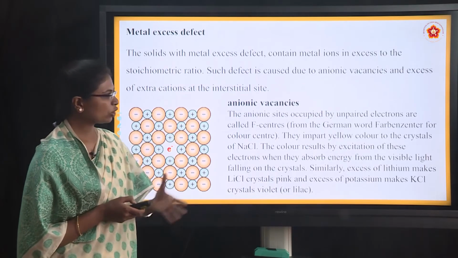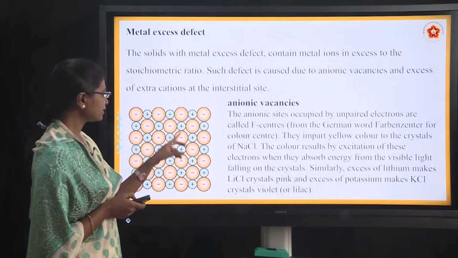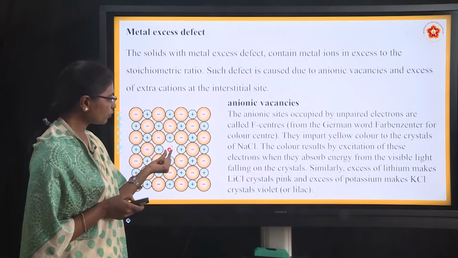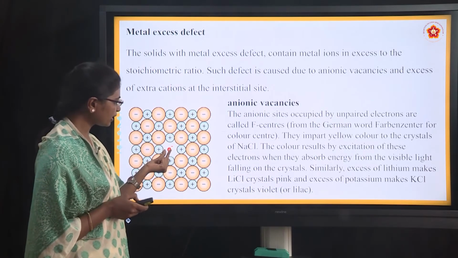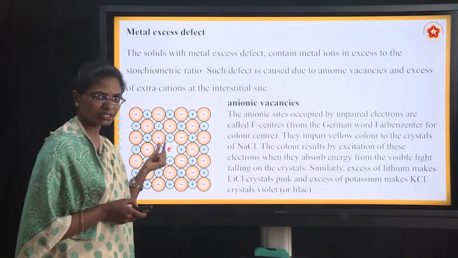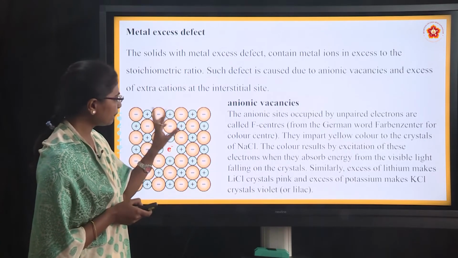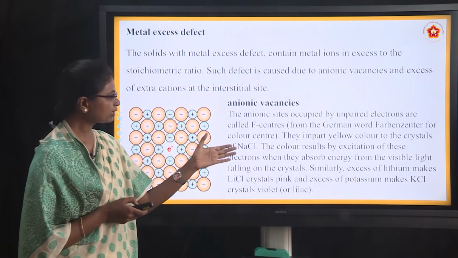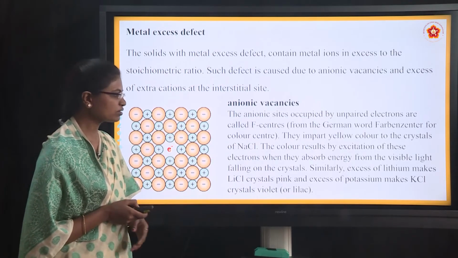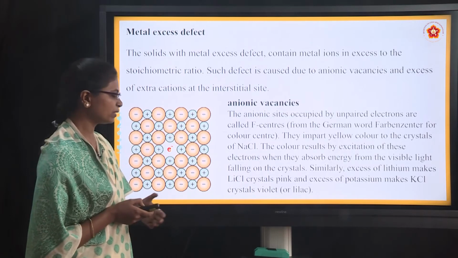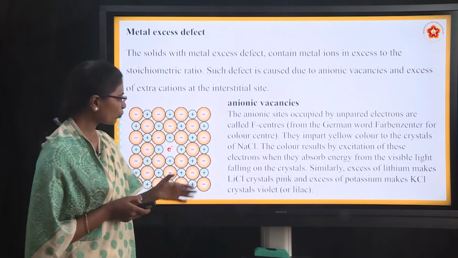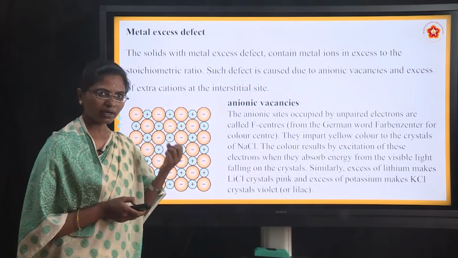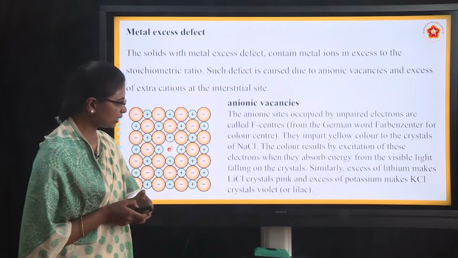They impart yellow color to the crystal of NaCl. Just consider this is a NaCl crystal, and in the place of Cl minus, the electron is occupied, and here it imparts the yellow color. The color results by excitation of these electrons when they absorb energy from the visible light falling on the crystal. So, when light falls on this crystal, this electron will absorb the energy and it will impart the color.